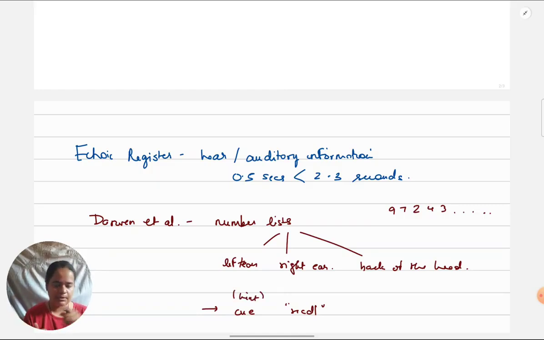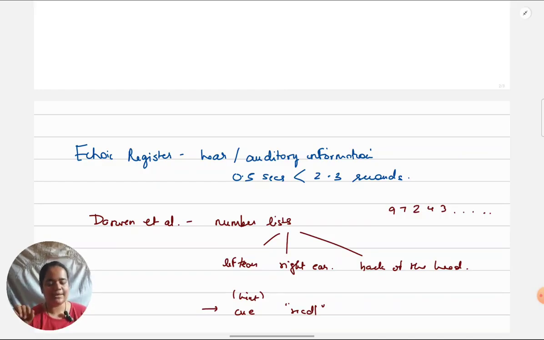If this word recall, this cue, is coming and sounding as if it's coming from the back, that's a cue that what they've heard from the back on that trial, they have to report that. And if they have heard something on the right here, and the recall is now being said on the right here, that is a hint for them that what they have heard on the right here, they have to report that.